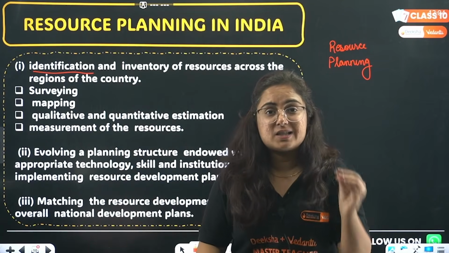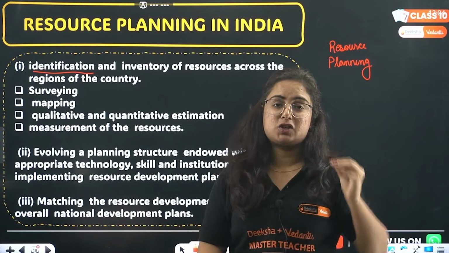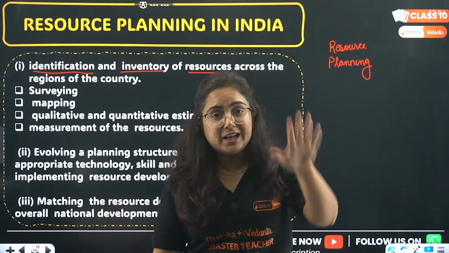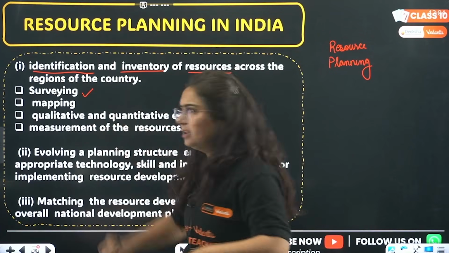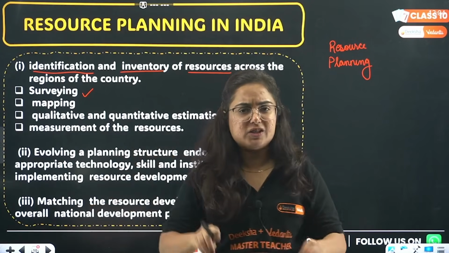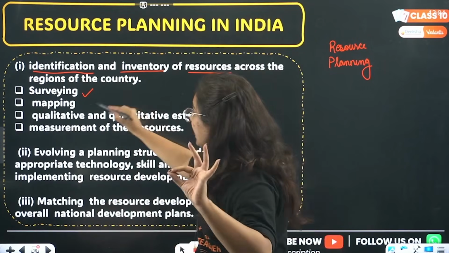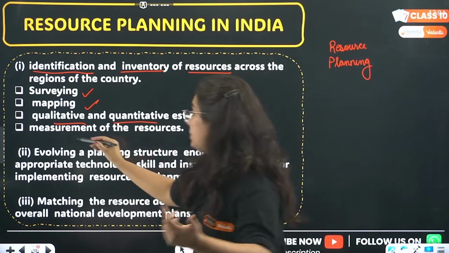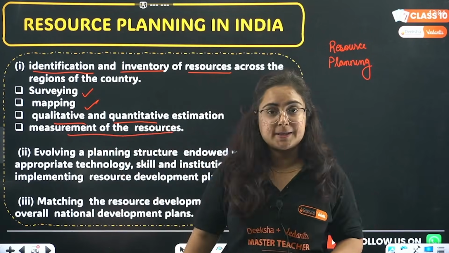Hence the first step is identification as well as inventory of resources, which we can do with the help of surveying. We will survey which minerals are found where, how much water is in which state, by surveying, mapping, qualitative and quantitative analysis as well as measurement of the resources.